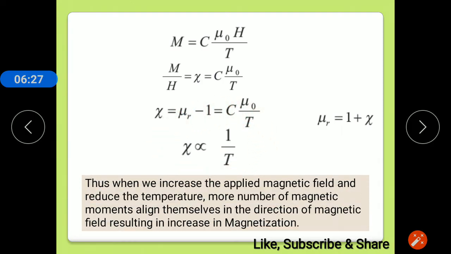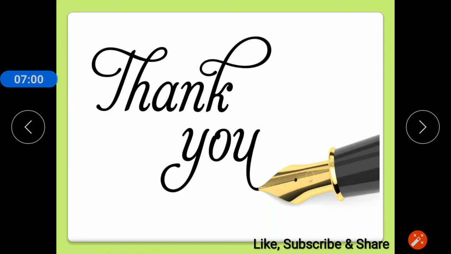What it means is, according to Curie's law, when we increase the applied external magnetic field and when we reduce the temperature, more magnetic moments align themselves in the direction of the magnetic field, and this results in an increase in magnetization. If you decrease the temperature and simultaneously increase the external magnetic field, then the paramagnetic material will be more magnetized, or it will produce a stronger magnetic field. Thank you.